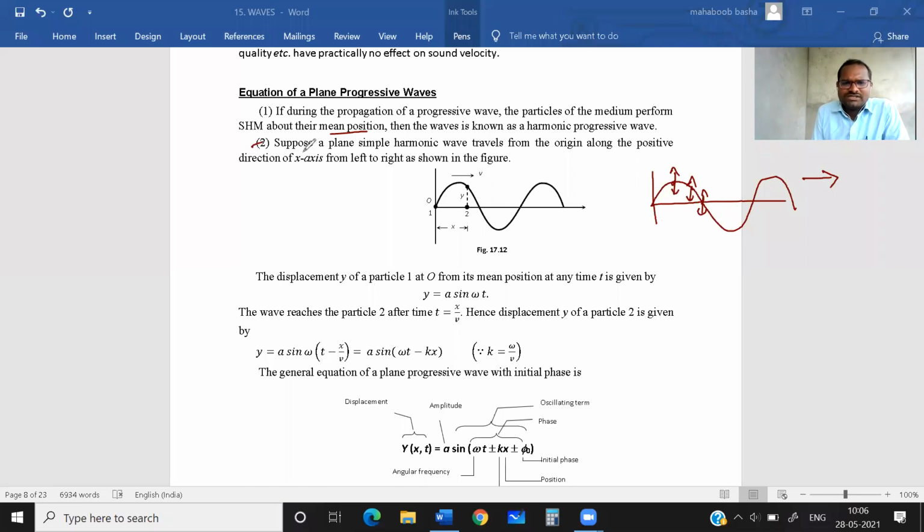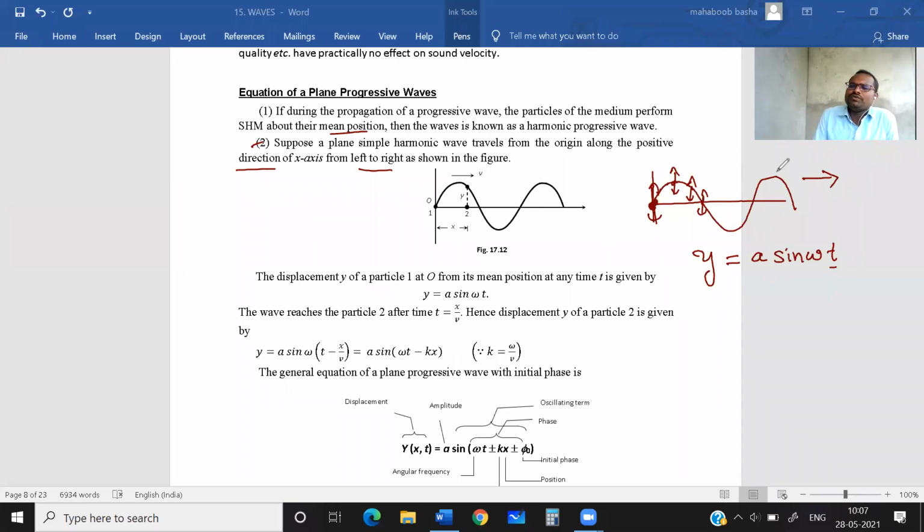Second point, suppose a plane simple harmonic wave is traveling from the origin along the positive x direction, from left to right. How will we represent that mathematically? We represent y equals a sine omega t, because the particle at the origin is performing SHM, so its displacement as a function of time can be written like this. Not only this particle, each and every particle is performing oscillation.